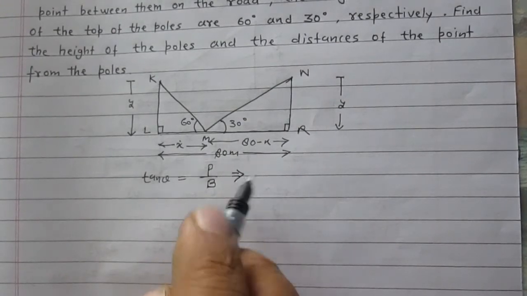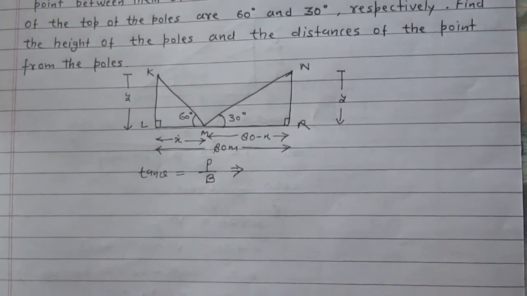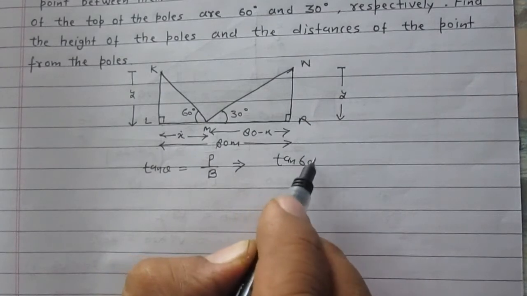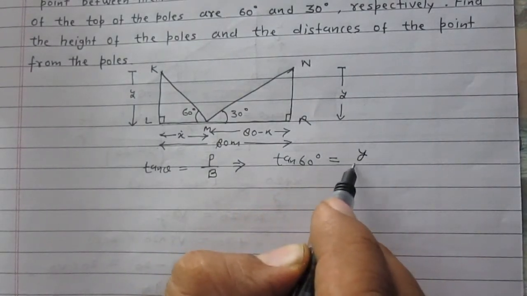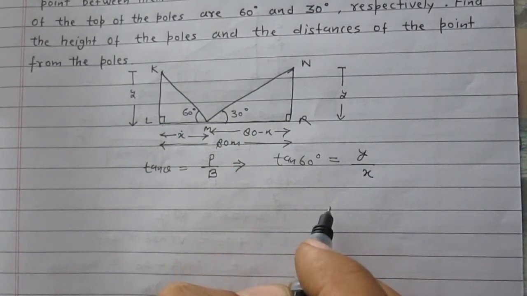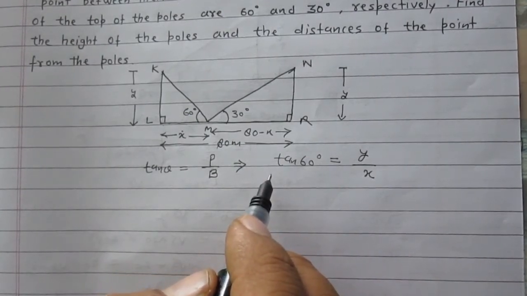In triangle KLM, where 60 degree is the angle under consideration, we can say tan of 60 degree is equal to perpendicular, which is Y, upon the base, which is X. We know that tan 60 degree is under root 3.